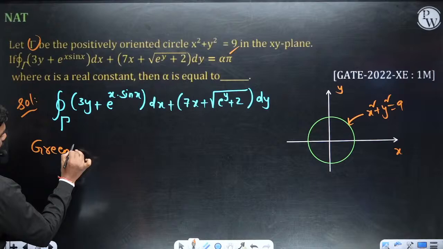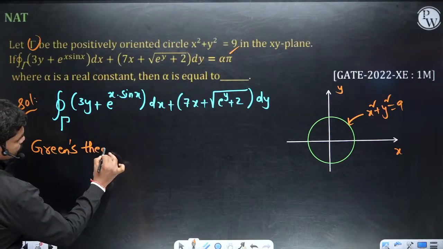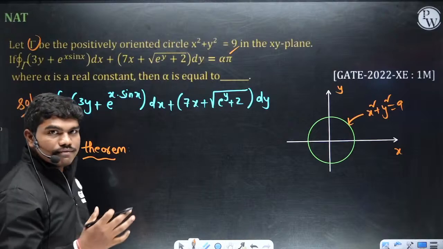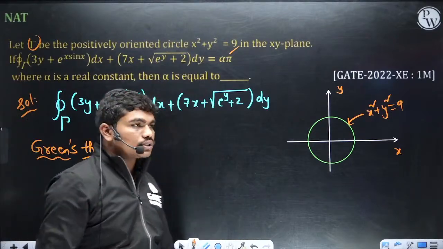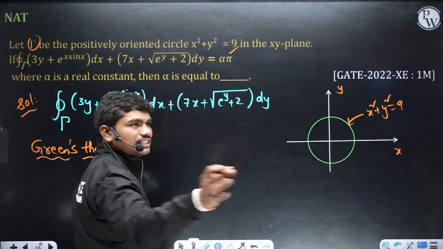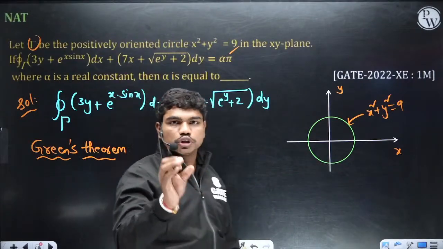Green's theorem is one of the very fantastic theorems, actually taken from some part of Stokes theorem. Stokes is not in the syllabus, so I'll just teach you Green's theorem. At this point time is very short, so we should not spend time on extra topics.